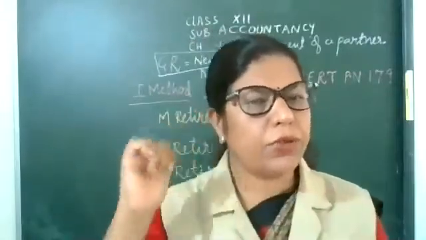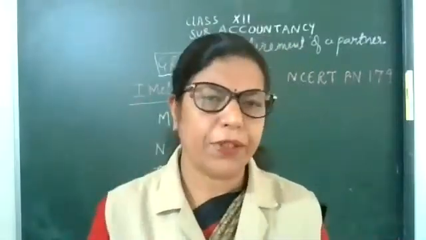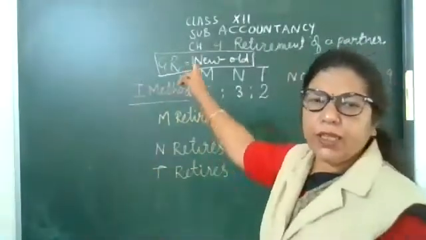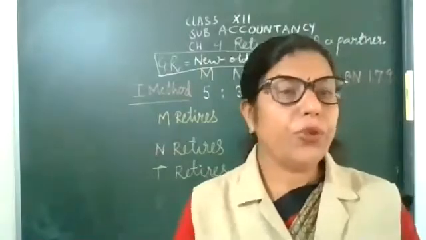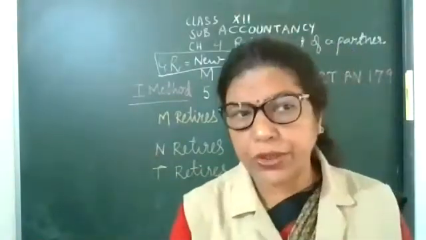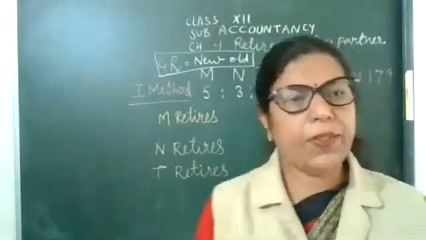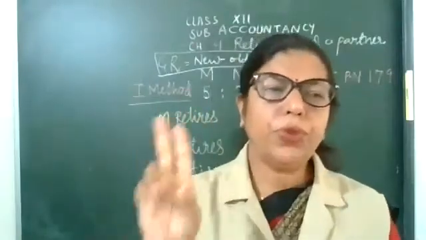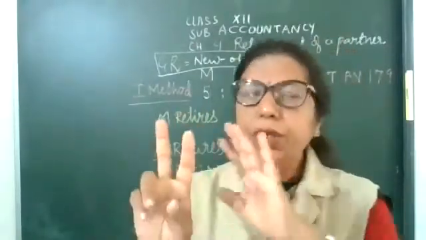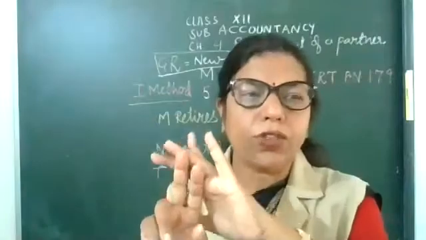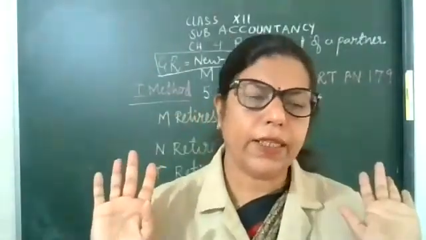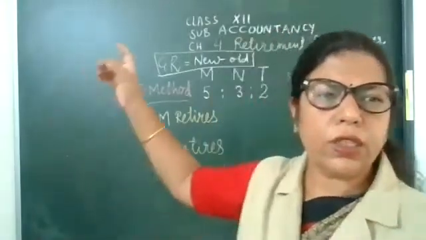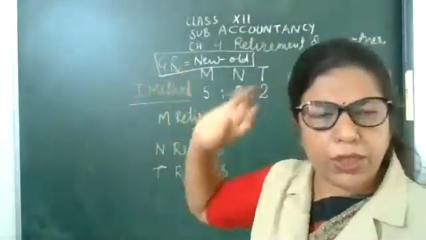Today I am going to explain the first method. The formula is new ratio minus old ratio. If in the question two ratios are given, new as well as old, then it is very easy to calculate the gaining ratio, just new minus old.